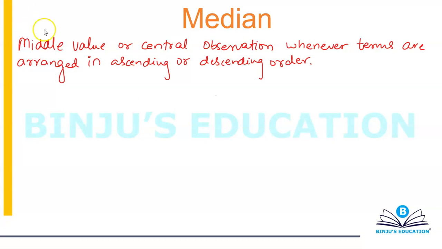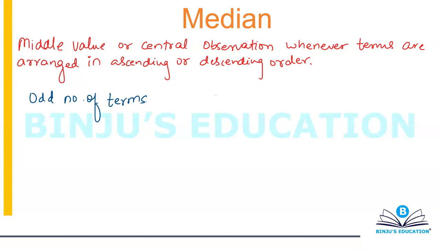If you want to calculate median, there are two basic ways. There are two separate cases. The first case is when you have an odd number of terms. I'm saying an odd number of terms, not odd terms. Odd number of terms basically means I have 11 terms or 13 terms or 17 terms or 19 terms or 21 terms. That is what is meant by odd number of terms.